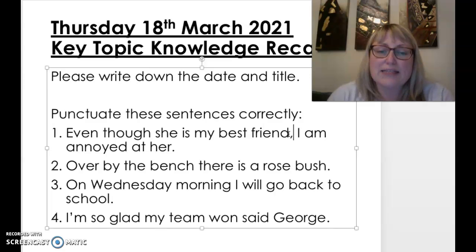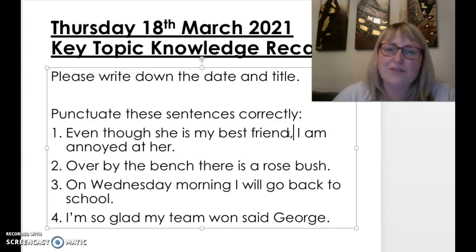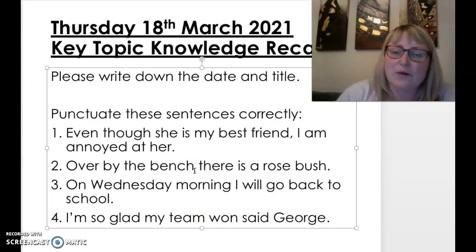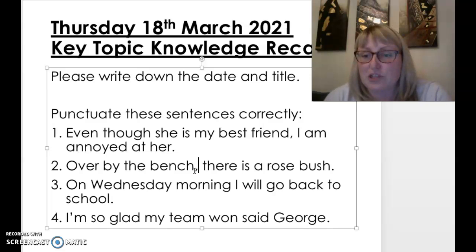So that is a prepositional phrase. It is a phrase that is telling me where something is. And because that phrase features at the start of the sentence, I need to put a comma after it. So a comma goes after the word bench.